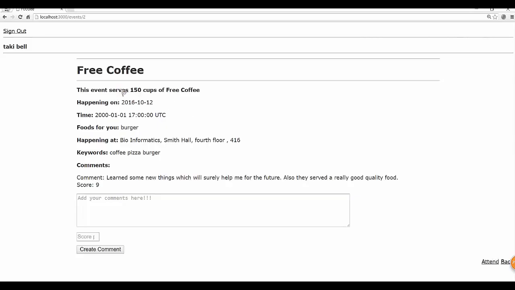After we click one event, it comes into the event detail page. We can see the description of this event and when it will happen, the time specification and what the food type is. It can also show the location and keywords. You can even publish your own comments here, and after we click the attend button, it can be automatically saved to the database that I want to attend this